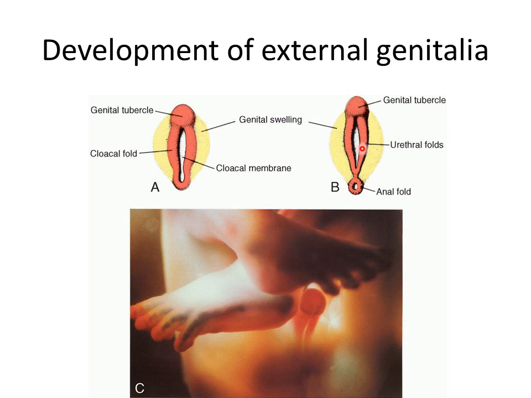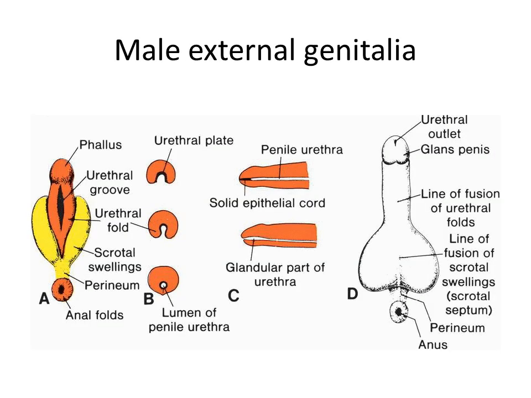First of all, the genital tubercle begins to increase rapidly in length. Here you can see the genital tubercle increases rapidly in length and forms the primordium of the penis called the phallus. The elongating phallus pulls the urethral folds so that the urethral groove comes to lie on the ventral surface of the developing penis, that is the inferior surface.